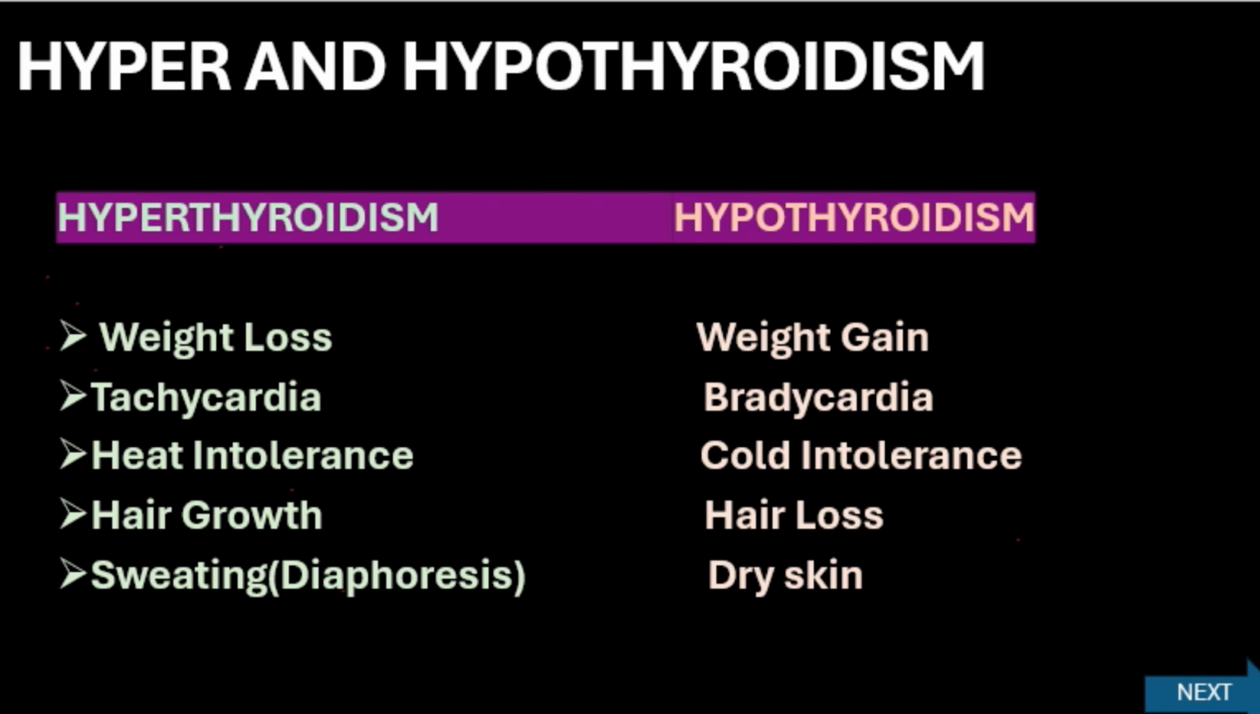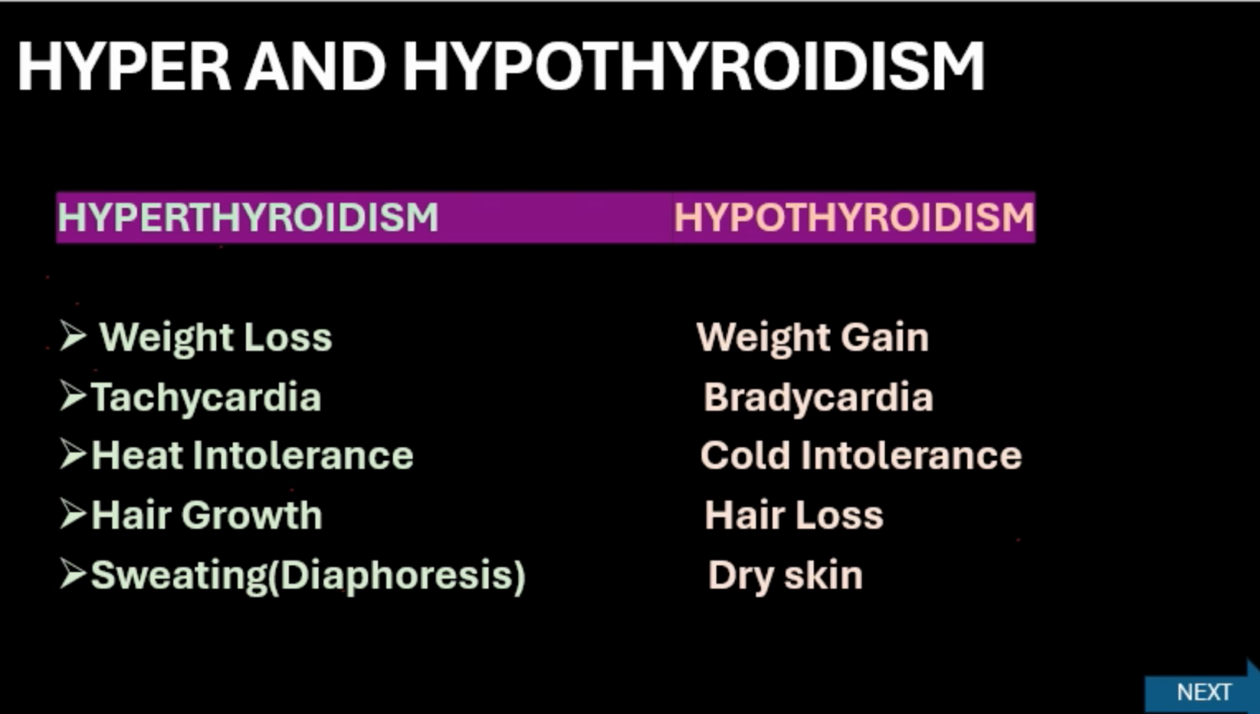Hyperthyroidism: weight loss, tachycardia, heat intolerance, hair growth and sweating. Here the opposite. Hypothyroidism: instead of weight loss, weight gain. Instead of tachycardia, it is bradycardia. Instead of heat intolerance, it is cold intolerance. Instead of hair growth, it is hair loss. And instead of excess water or sweating, it is dry skin.